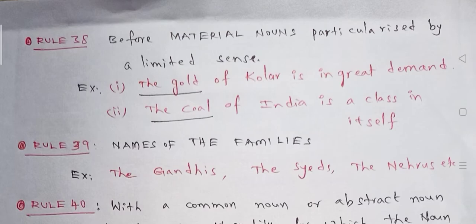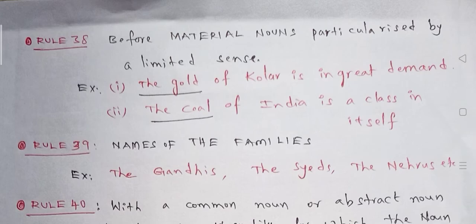Next, rule 38: before material nouns particularized by a limited sense. మెటీరియల్ నౌన్ను పరిమితమైన అర్థంలో చెప్పినప్పుడు. Material nouns mean material names, goods names. Okay, here the example given: the gold of Kolar is in great demand.